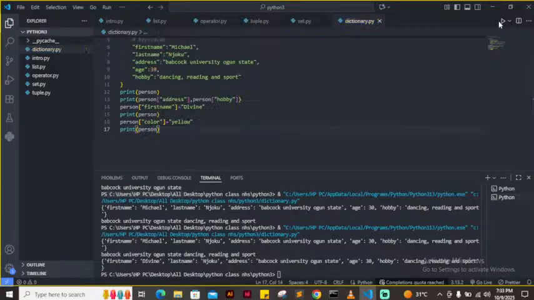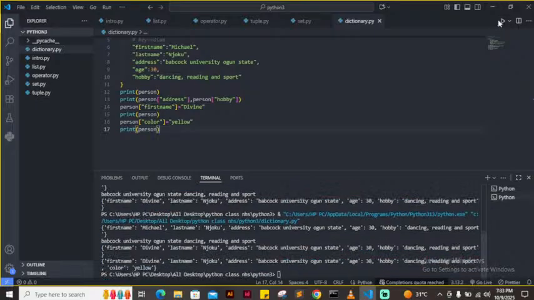So I'm going to see what I'm going to have. I see that color is added. I have the key and the value. So you can also target only color.